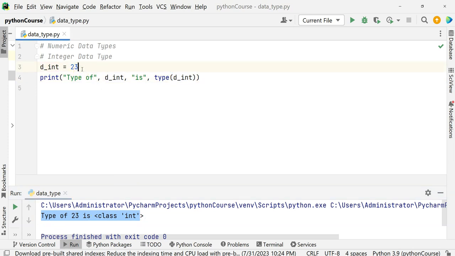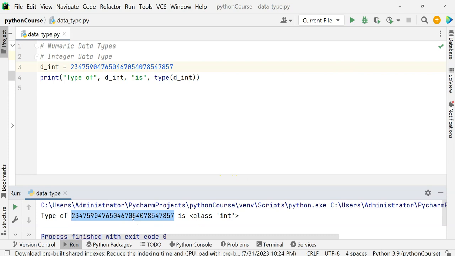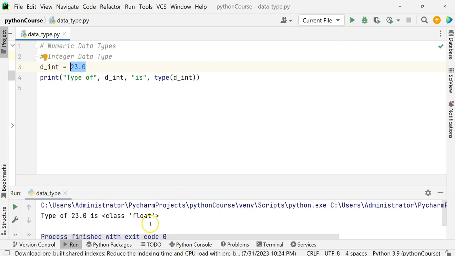Class int. In C language or C++ or Java there is some limit, but here you don't have any limit. So there is no limit as such on integers. This is one of the benefits here. But when you say 2.3, or let's say 23.0, this is not an integer. Why? It has a decimal point in it. So if it has a decimal, it is going to be a float. Remember.